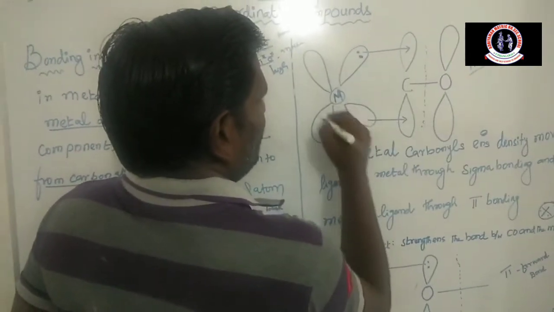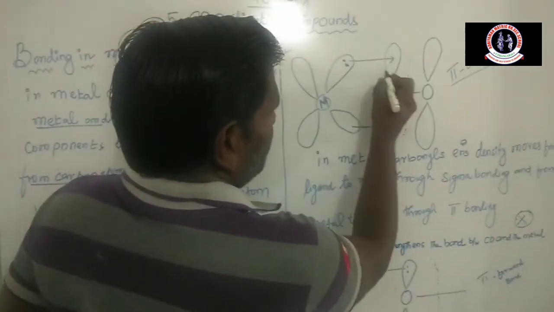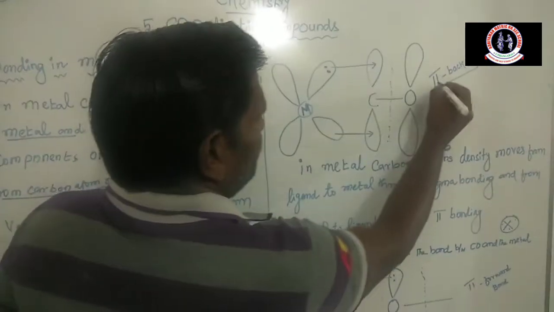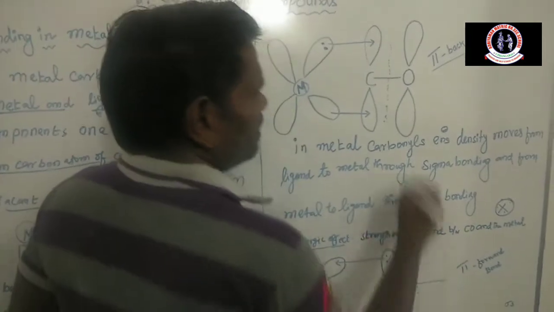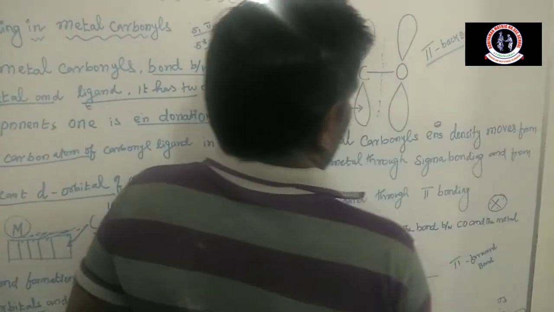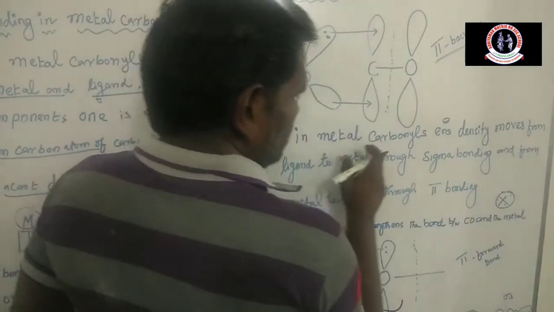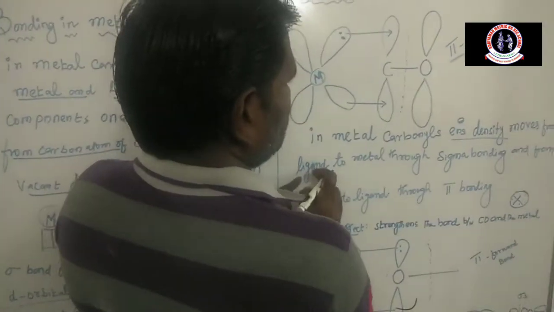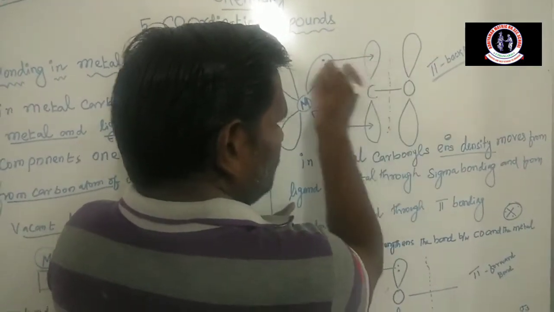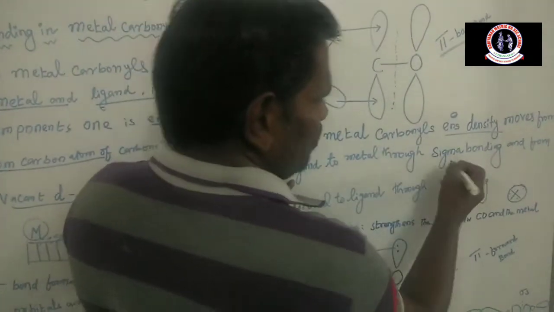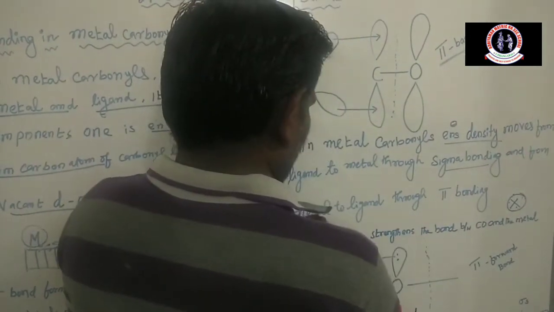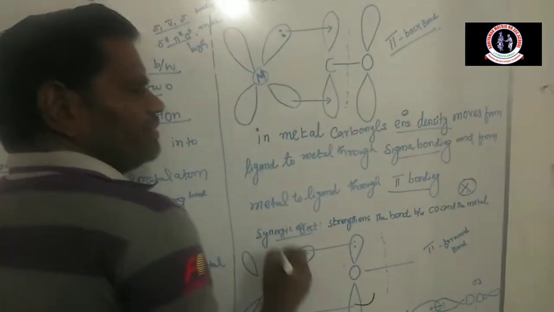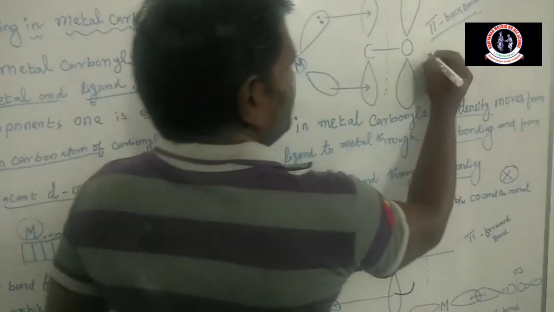It has the electrons to donate to the carbonyl carbon to form the back bond, the reverse bond. In metal carbonyls, electron density moves from the ligand to the metal through the sigma bond, and from the metal back through pi bonding. Pi bond means sidewise overlapping.